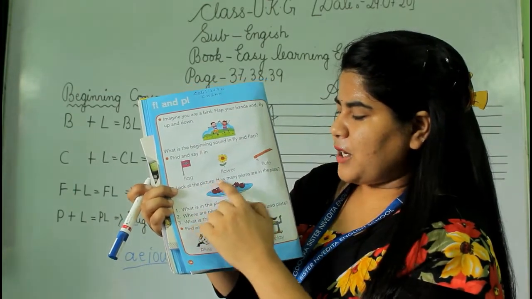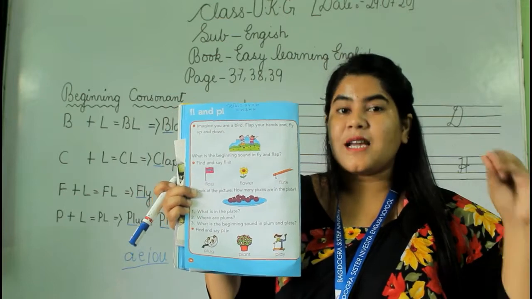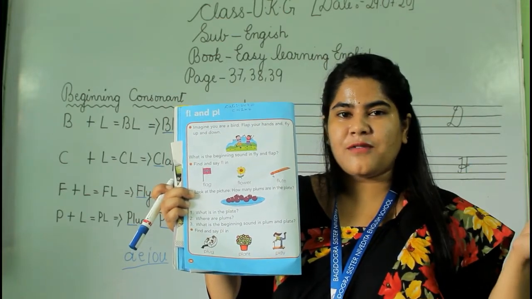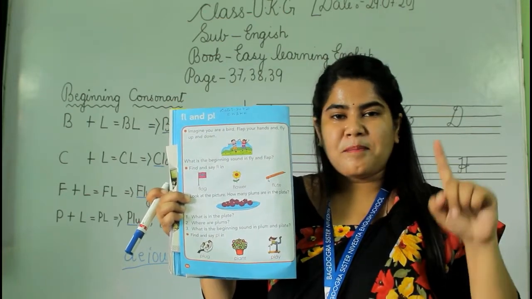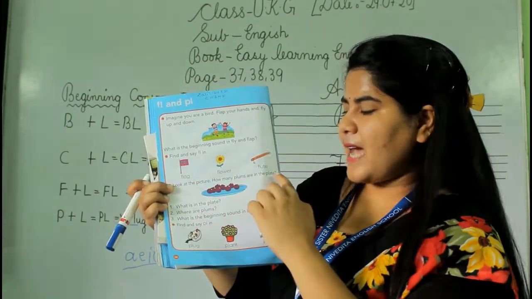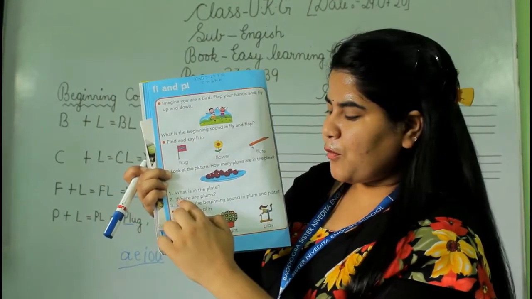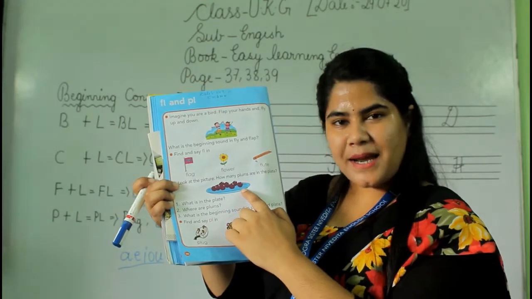Look at the picture. How many plums are there in the plate? Plums and plate. What consonant have we got here? Pl. P and L, that is pl. Plum and plate. What is in the plate? Plum. Where are the plums? In the plate.